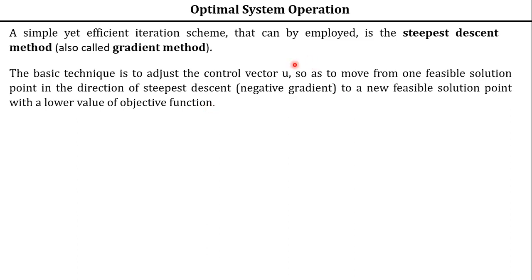Is it clear? So overall, what this gradient method will do is we are going to vary or adjust this controllable variable so that we can move from one feasible solution to the other feasible solution, so as to minimize your objective function value. But while doing this, we are going to move in the negative gradient direction. That means in the direction of steepest descent. That is negative gradient we are using. That is your negative gradient method.